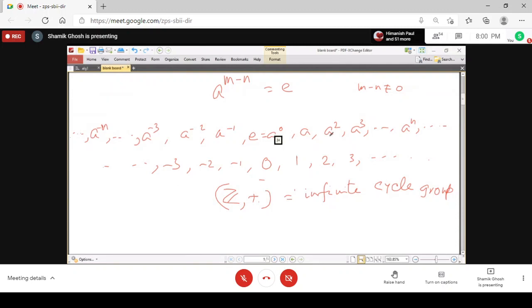Also here we are seeing that if you multiply a square into a cube you get a to the 5, and here you just add 2 and 3 and you get 5. Similarly, there is no structural difference when you are operating two elements; if you map here, then you get a 1-to-1 and onto map, that is, a 1-to-1 correspondence between the elements of here and elements of here. However, this is the structure of an infinite cyclic group, that it will take all integer powers and all are distinct here. No two elements are the same here.